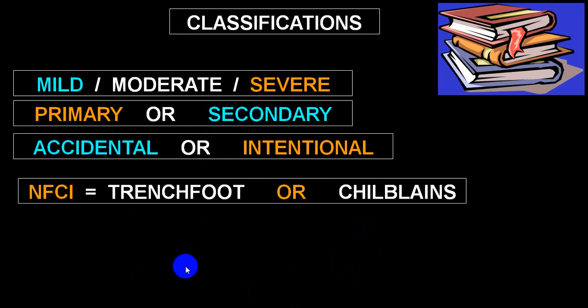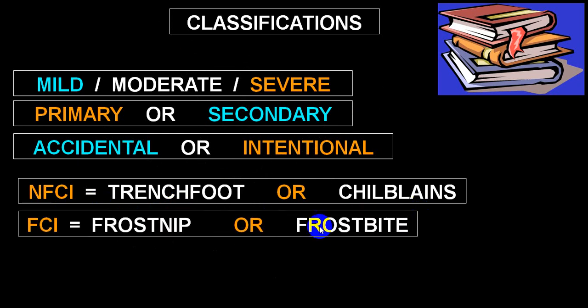Depending upon the type of exposure, there is non-freezing cold injury, which can be labeled as trench foot or chilblains, and freezing cold injury, which will end up with frostnip or frostbite. These are the terms which are being utilized.